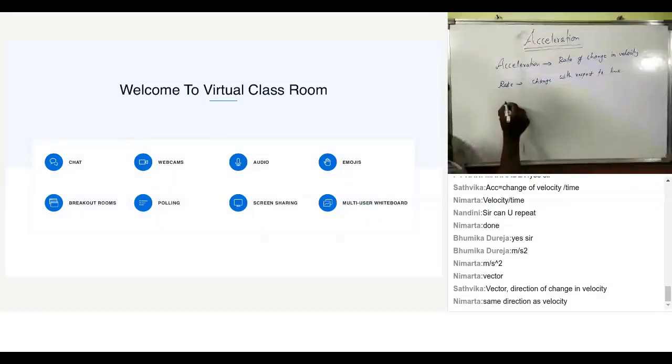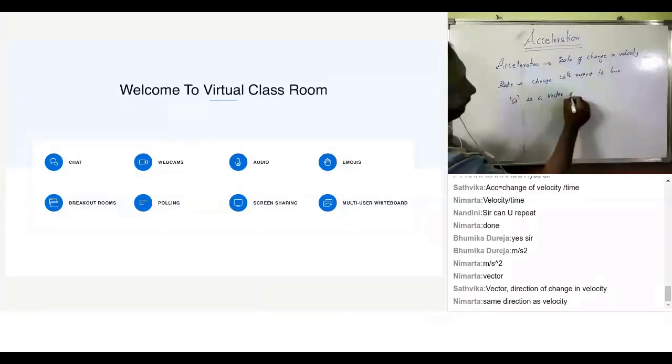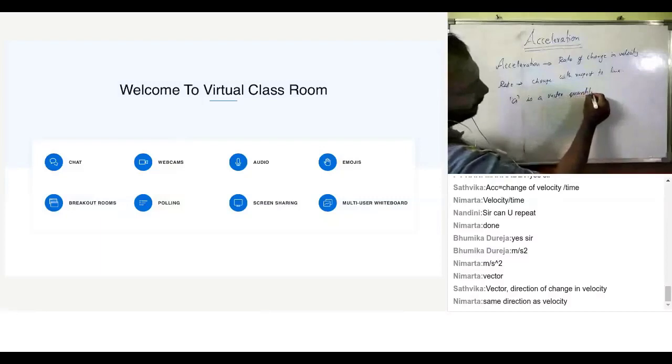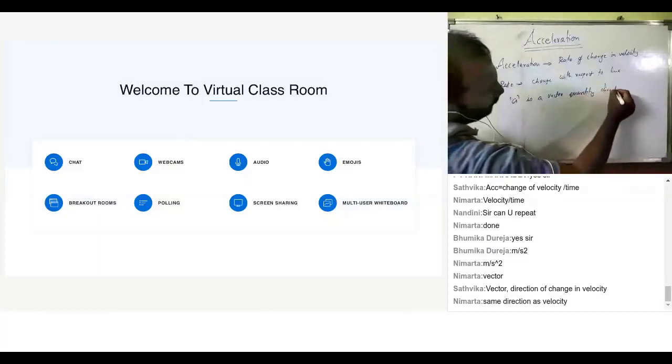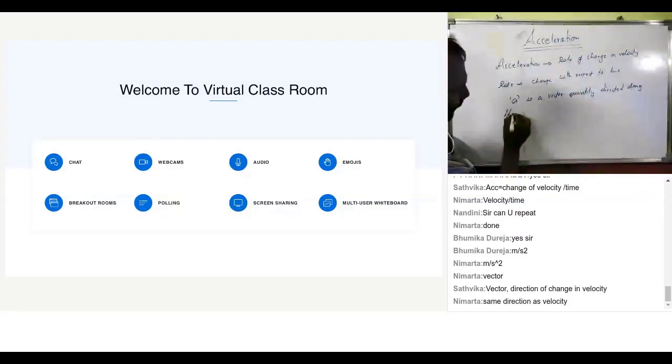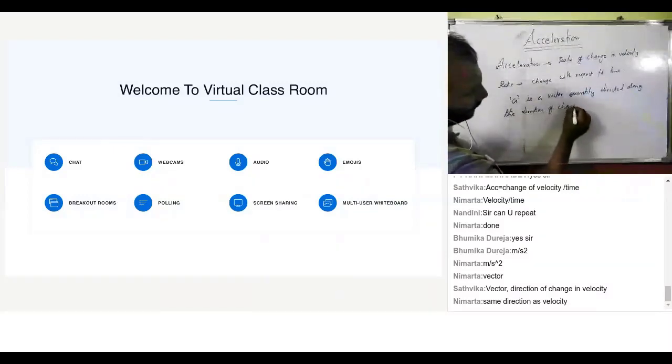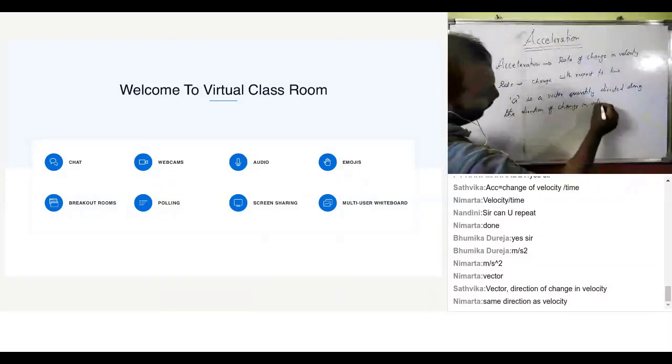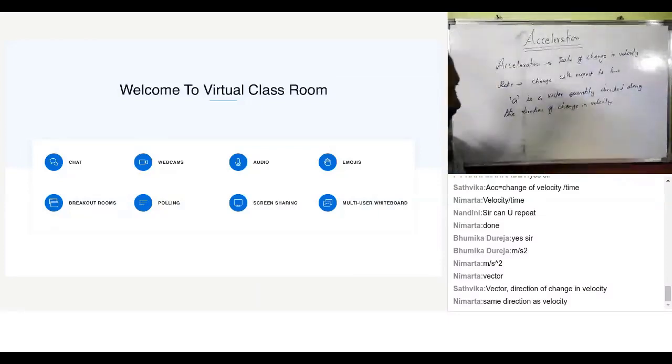So I can say acceleration is a vector quantity directed along the direction of change in velocity. It is directed along the direction of change in velocity. That's fine. So acceleration is a vector quantity directed along the direction of change in velocity.